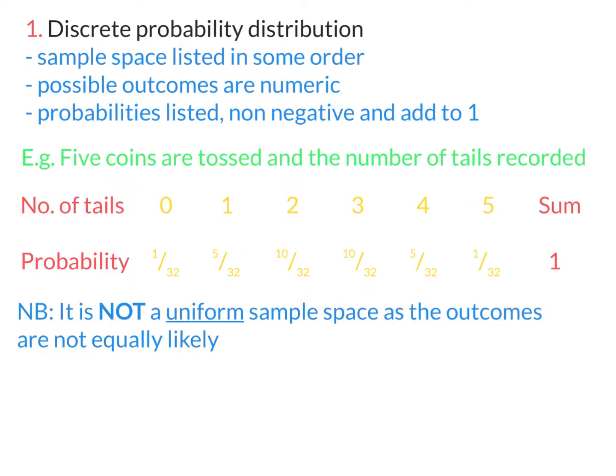So discrete probability distribution. This is where the sample space is listed in some order. It has to be numeric and it's non-negative and has to add to 1. So an example is if we toss 5 coins and we recorded the number of tails. So the chances of getting no tails is 1 in 32, 1 tail is 5 in 32, etc. Notice that the probabilities all add up to 1, that bottom row. Please note that it is not a uniform sample space as the outcomes are not equally likely.